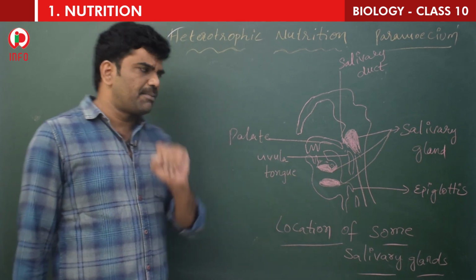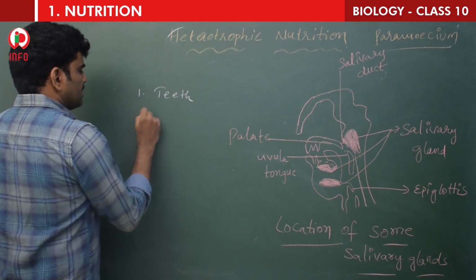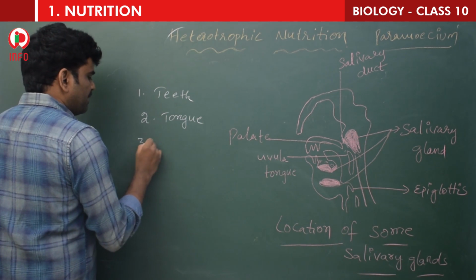Okay, so three things are present in the mouth, children. The first one is teeth, the second one is the tongue, and the third one is the salivary glands.